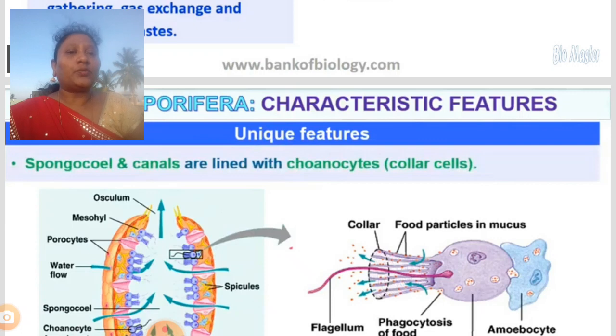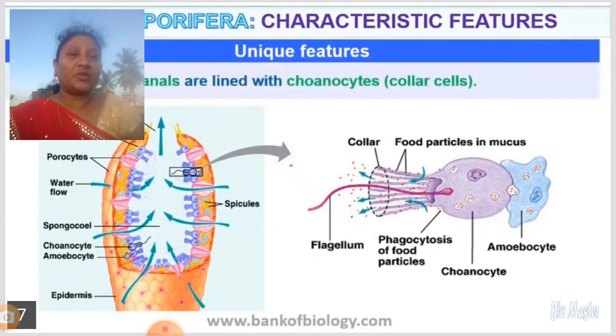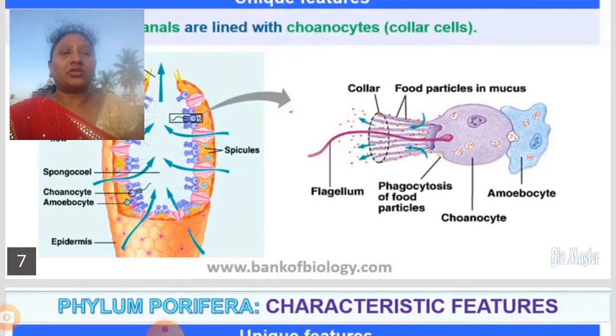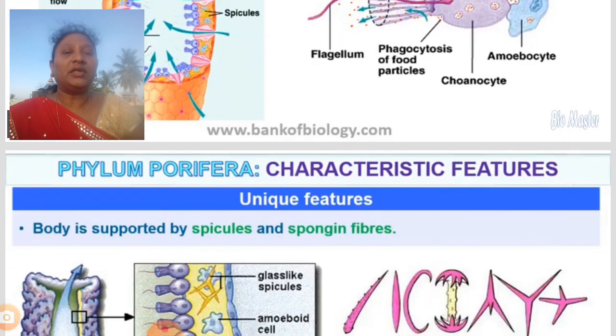So these spongiocoel and canals are lined by special cells. In the picture you can find them: they are choanocytes, collar cells. The word you find in the picture, those are the collar cells. Such cells are called choanocytes. The body is lined by these special cells.